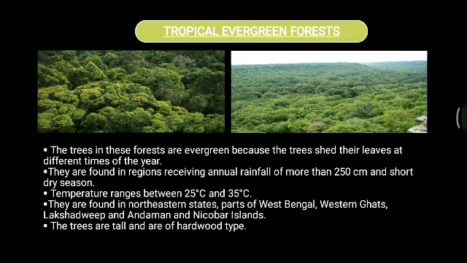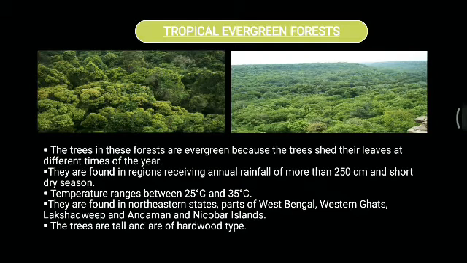Now children, tropical evergreen forests are also known as tropical rainforests. These forests are found in northeastern states, parts of West Bengal, along with the Western Ghats and the island groups of Lakshadweep and the Andaman and Nicobar Islands. So in these areas, mostly these tropical evergreen forests are found.